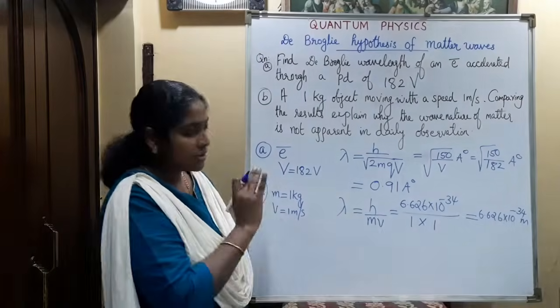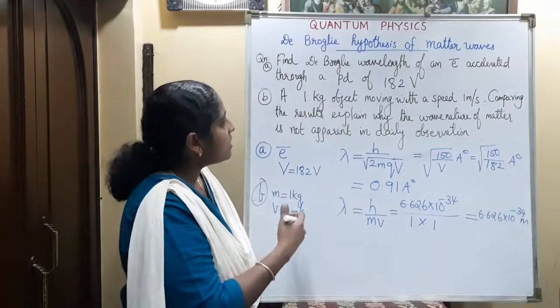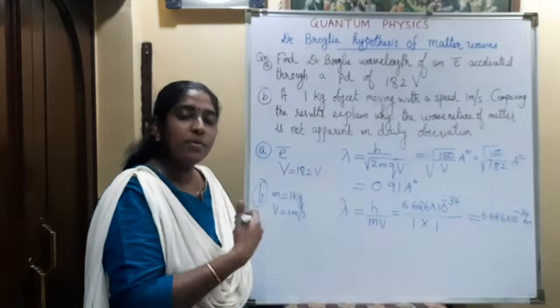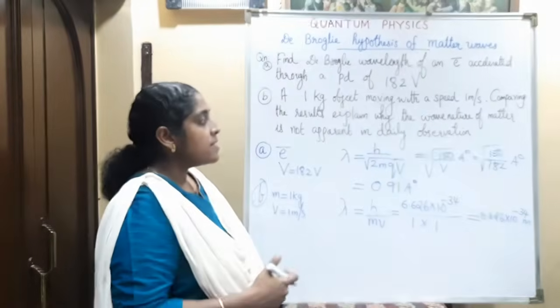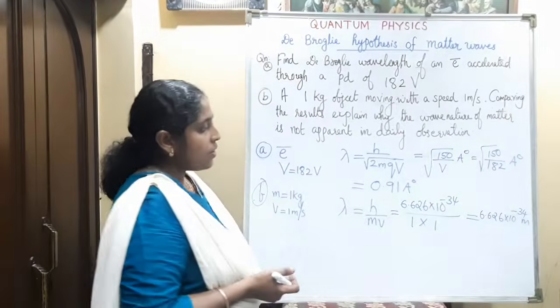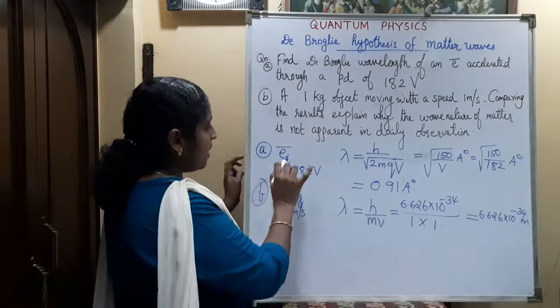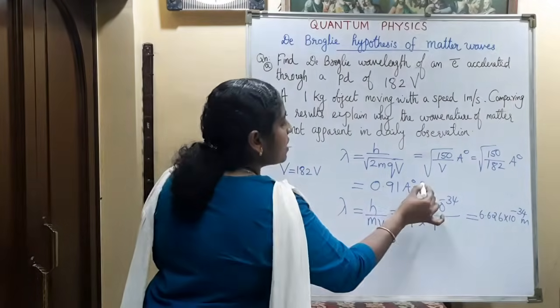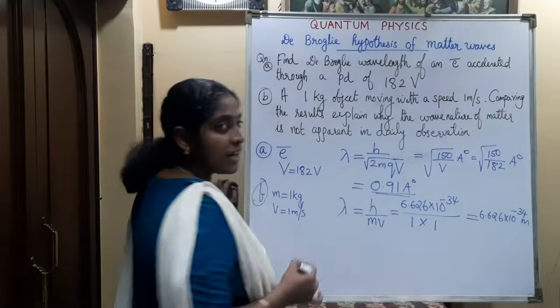Now compare both the results. Why can we not observe the wave nature in the second case, that is, the object of mass 1 kilogram moving with 1 meter per second? See this, in the first case the electron is accelerated by a potential of 182 volt. The wavelength we obtained is 0.91 angstrom.